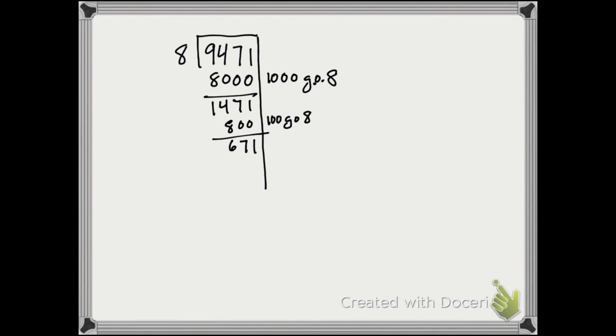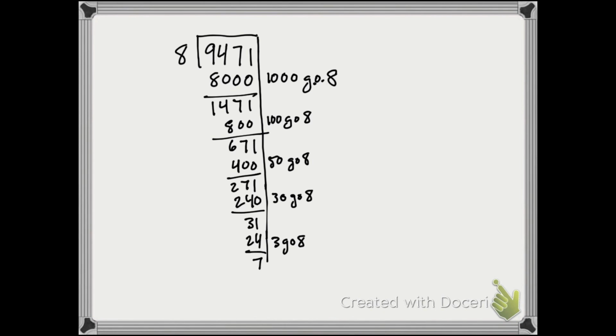Well, at this point, if I know that 100 groups of 8 is 800, then 50 groups of 8 is 400, leaving me with 271. So I know that 30 groups of 8 is 240. So I could take away 30 groups of 8, 240, leaving me with 31. And now I have just a multiplication fact. How many groups of 8 are in 31? Well, I know I can get 3 groups of 8, which is 24, leaving me with 7. And I know I'm finished because I can't make any more groups of 8.